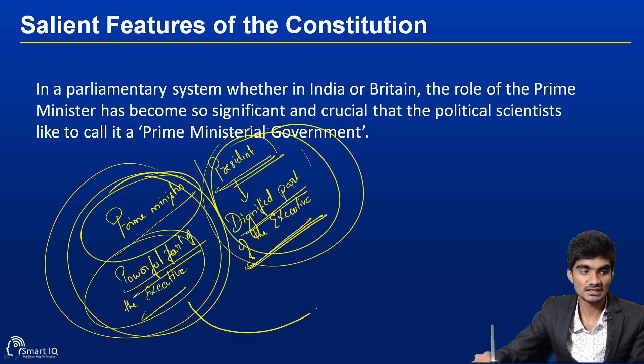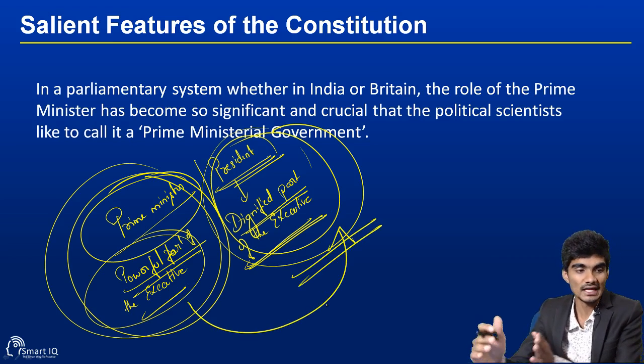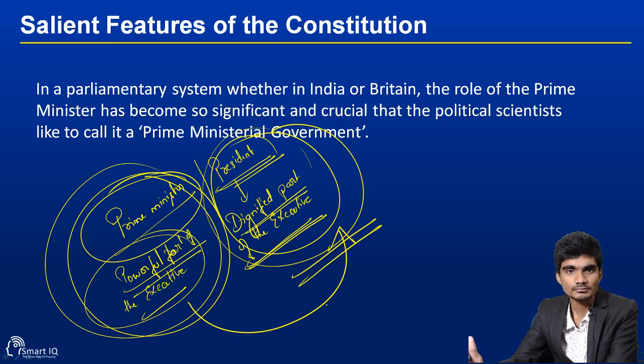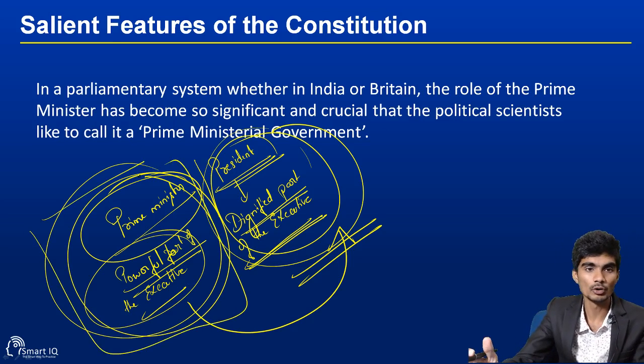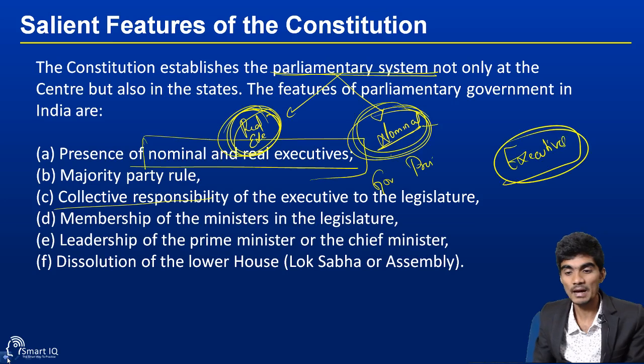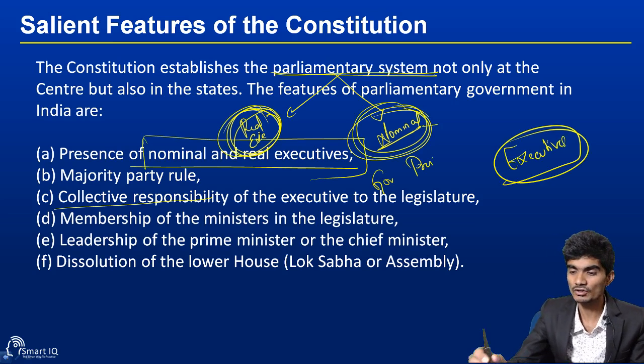What the real executive says, they just follow. The nominal executive will follow. Though they are the head of the state, the president being called the head of the state, the activities or decisions taken by the nominal executive are held as the responsibility of the real executive, because the president follows whatever the real executive says. So I think you are clear with the parliamentary form of government. And we are coming to the real executive.